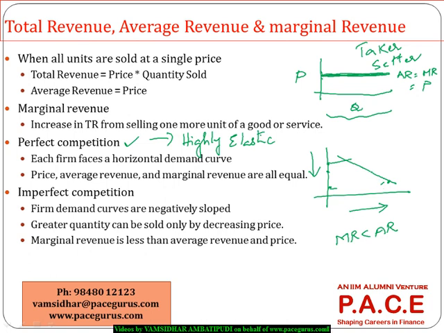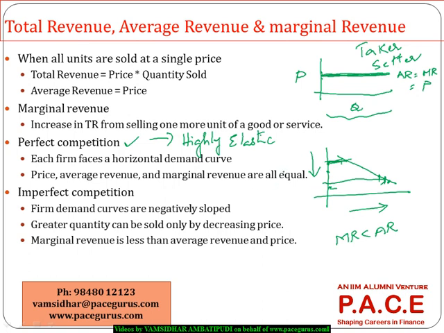Because marginal revenue, so if I am selling more and more, the excess which I am getting is only this much. Earlier I was getting this much amount when I sold a few. So my marginal revenue falls much heavily compared to my average.